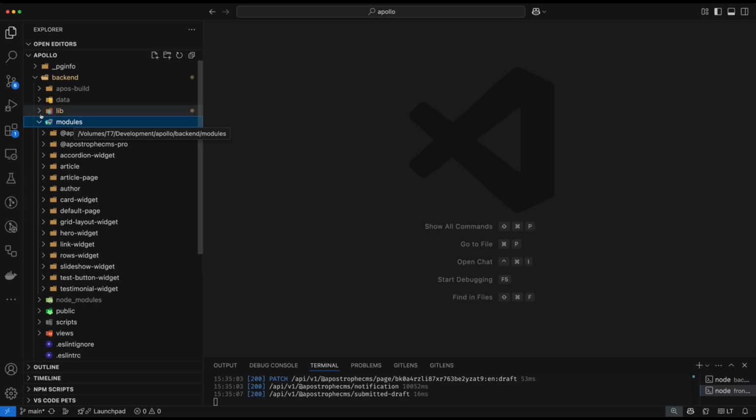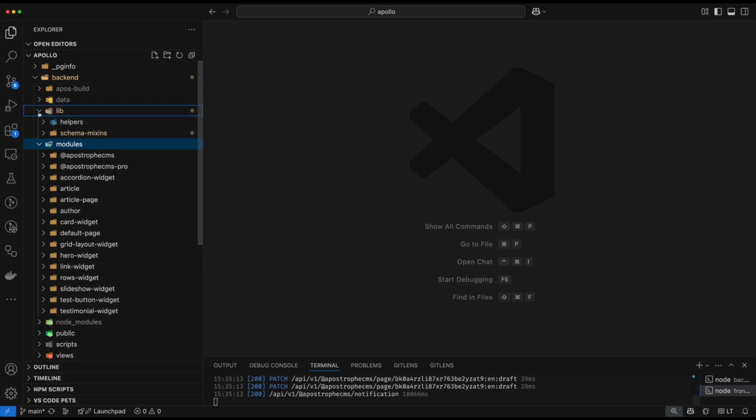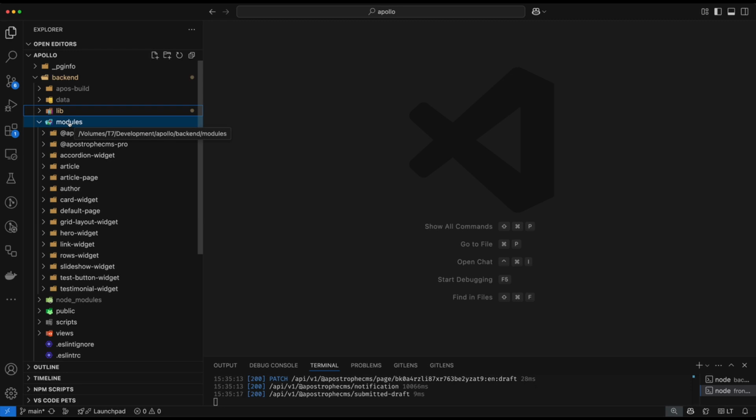We'll also take a look at helpers that we've moved out of the modules folder. But for now, let's go ahead and focus on that rows widget. So you can see here, we have created a folder within modules since this is a project level widget, project level module. We've created a folder and named it rows-widget. So that's the convention to give all of your widgets a -widget name.